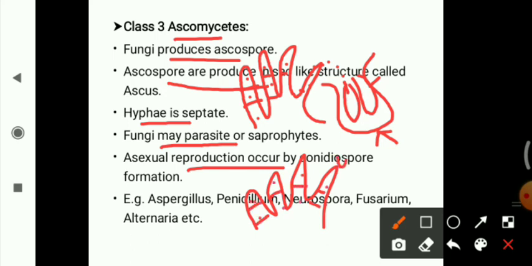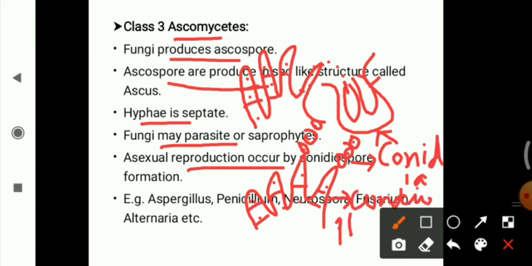Suppose this is a septate mycelium. In that they will produce this type of structure that is known as conidia, and this is known as conidiophore, and this is known as conidia. These are asexual spores, and the spores are present exogenously.